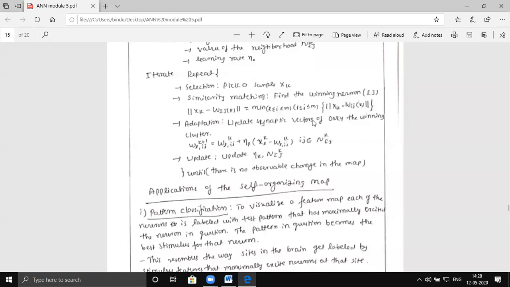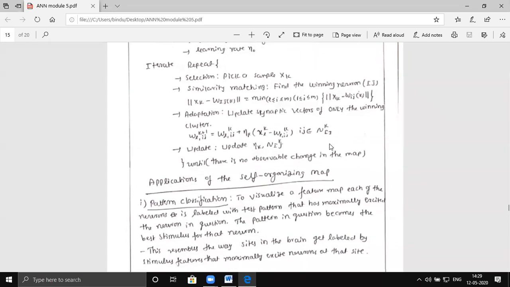Once the neuron is winning, it is going to update the weight vector w_ij according to this equation. Once you update this weight vector, continue the process and change eta and the neighboring vectors. The neighboring neurons and the present neurons update their weights.